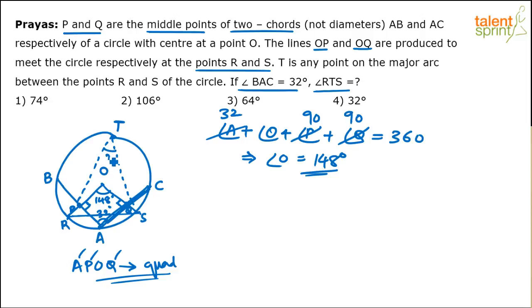RTS. What is this angle is the question. Now from this chord RS, the angle made at the center is 148. So the angle made at any point on the circle will be half of this angle. This is a standard theorem in geometry of circles, right?